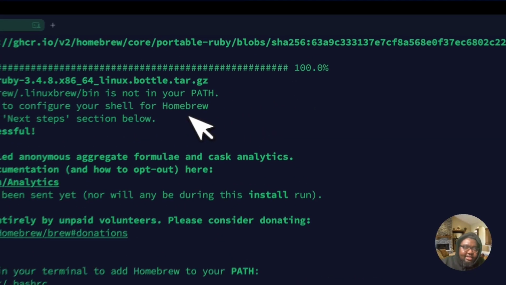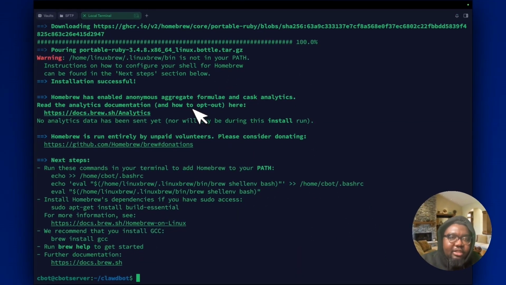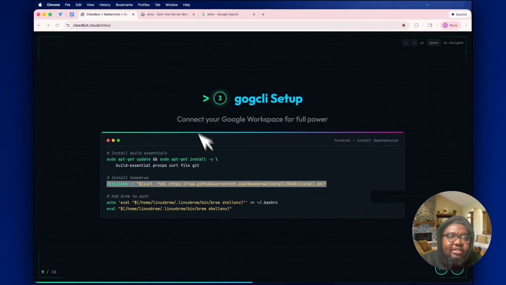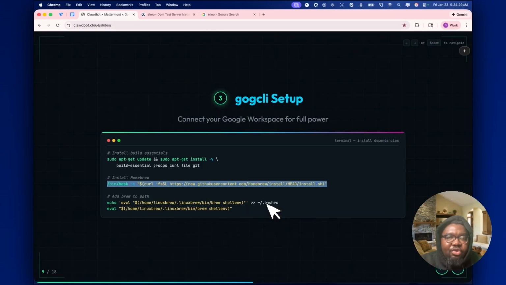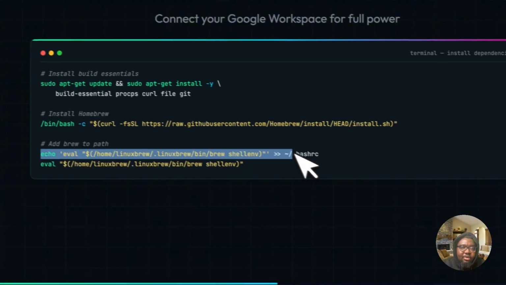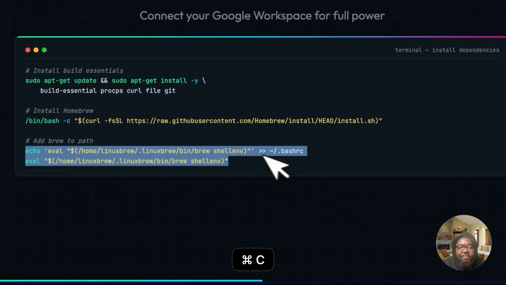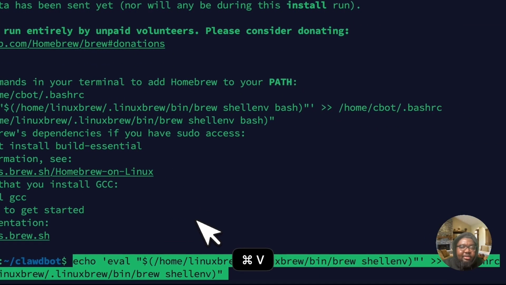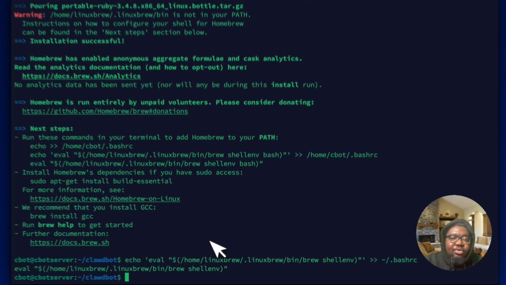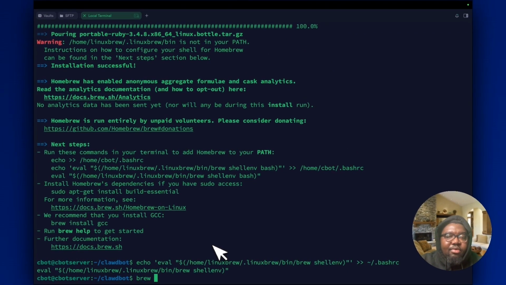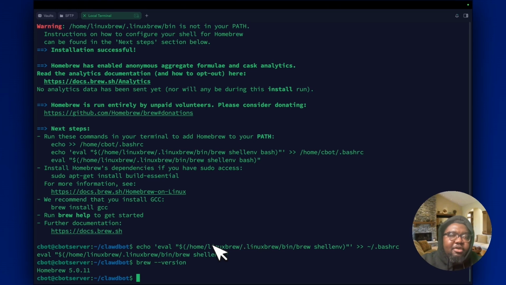Okay, fantastic. Homebrew just got done installing. It's very, very important that you add Homebrew to your bashrc. So we are going to copy this line here, or these two lines actually, and just paste that in. That is going to allow you to run brew version, if I can spell correctly. And if you're at this level, you should be able to install the GOG CLI.